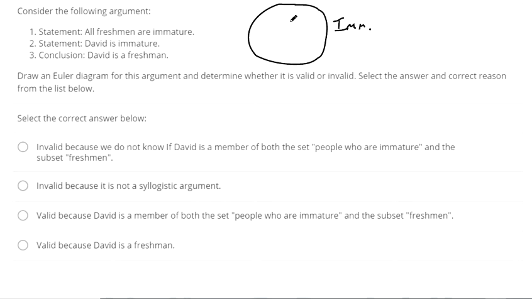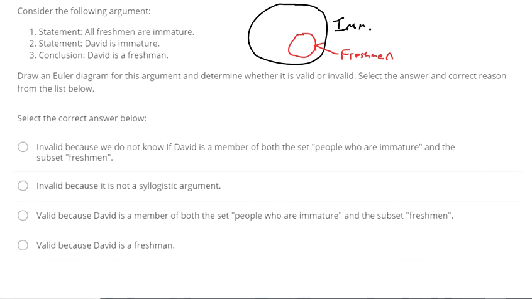And the reason why I start with the black circle is because the freshmen, according to the first statement, are a subset of the people that are immature. So freshmen go here, because they said all freshmen are immature. So my red circle is entirely contained inside the black circle.